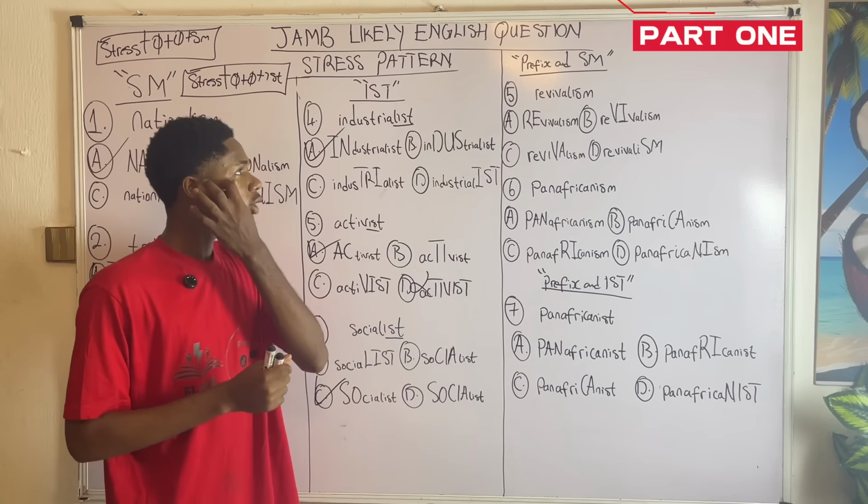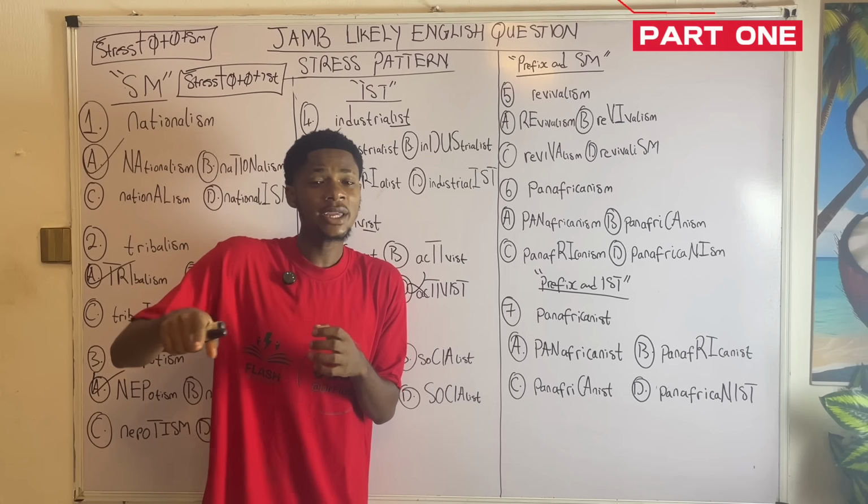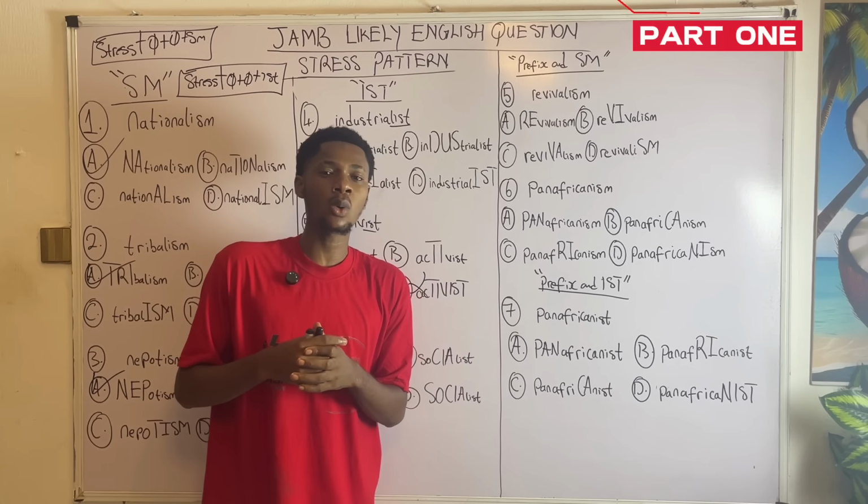Notice how in this group we have both a prefix and SM. We have talked about words ending with SM. In this case, we have both a prefix and SM in that particular word. Now, what is a prefix? A prefix is simply a letter or group of letters added to the beginning of a word, usually to change its meaning. Most times it is there to make it negative, that is, the opposite of that word.